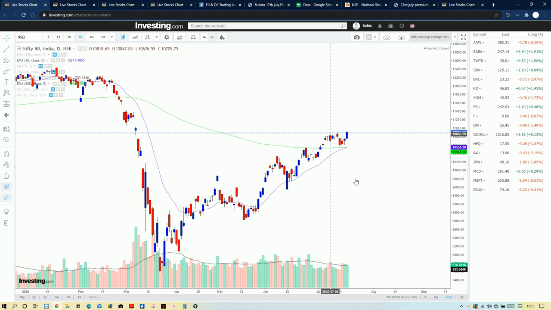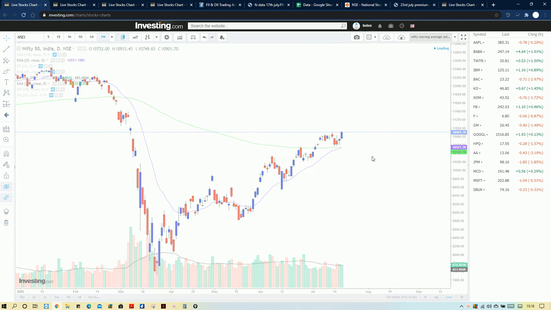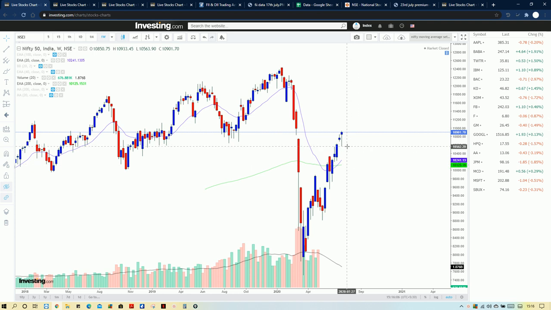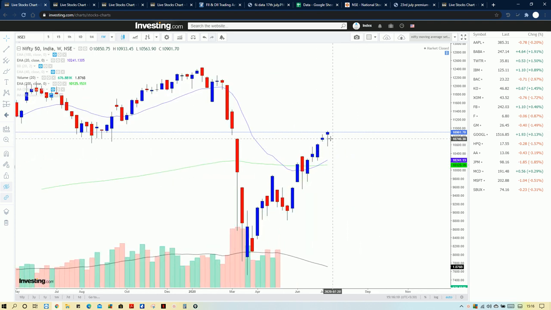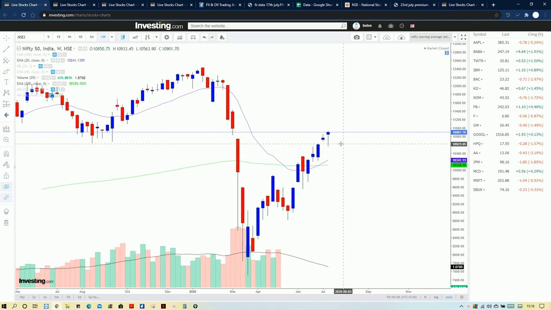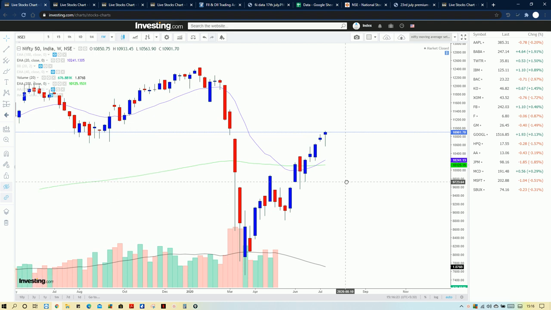Even in the weekly it is giving a bullish note, even though the weekly candle formed seems to be a bullish candle, but it is a hanging man. There can be a trend reversal in the coming week, but we need to check other data also to confirm the trend. As of now this looks bullish because of the continuous green candles.